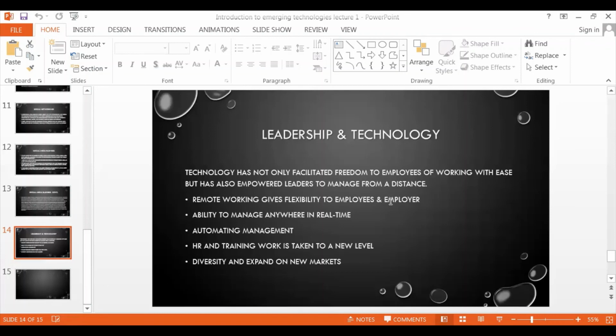Fourth one is diversity and expanding into new markets. Before social media, if I had a clothing brand, I could only do business in my country. If I didn't have enough money, I could not sell and advertise my brand outside the country. But with technology, if I own a brand, I can sell my items across the borders of countries, anywhere in the world. If you take a picture of your new shoes, you can send it to any part of the world. So this is the role of technology in leadership.